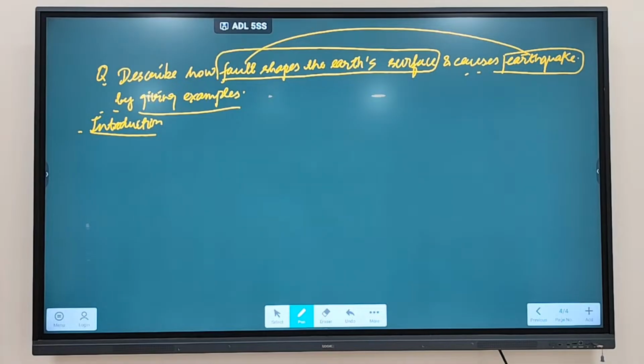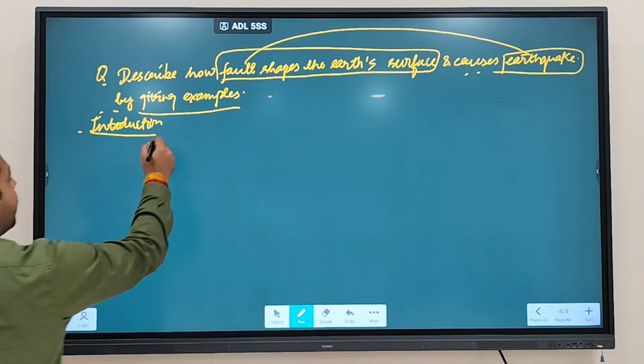Now most of you, what you have done is you have tried to explain the types. That is okay, it is strike slip fault, normal fault, reverse fault. You have talked. But because the question is not asking you types of fault, you have to use these terms, normal fault, reverse fault, but you have to explain how it is shaping the Earth's surface.